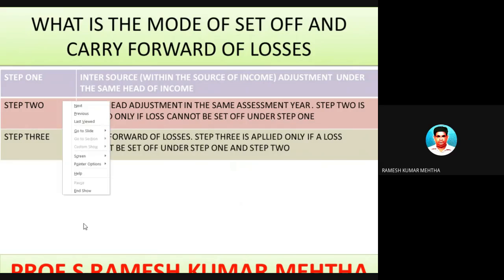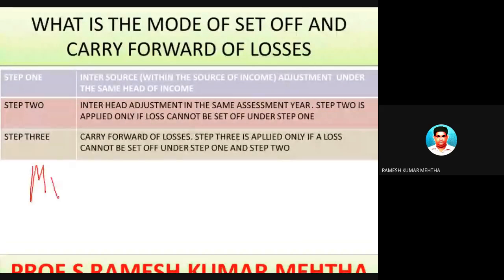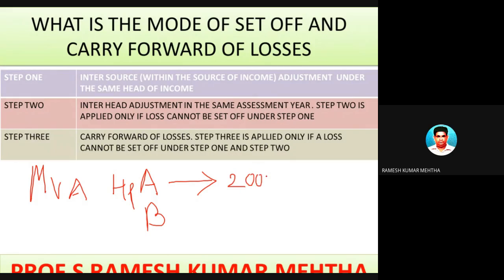So here let's take a small example. The example goes like this. Mr. A is there. Now A has house property income. He has two house properties, A and B. From this house property, there is a loss of 2 lakh rupees because it is self-occupied, and the interest he has paid to the banker for the acquisition or construction of the house property in the financial year 2019-20 in the given example is 2 lakh rupees.